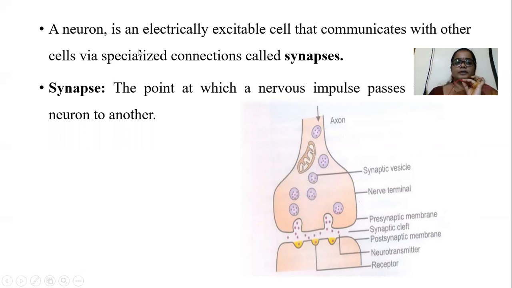A neuron is an electrically excitable cell. It communicates with other cells via some specialized connections, and those connections are known as synapses. The synapse is a major site for communication between two neurons. That is known as the synapse.